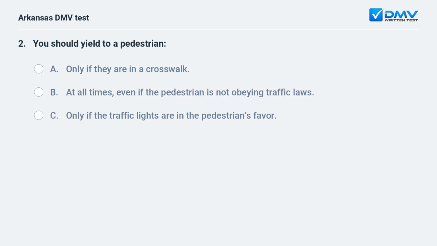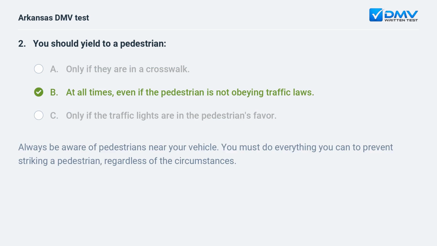You should yield to a pedestrian? A. Only if they are in a crosswalk. B. At all times, even if the pedestrian is not obeying traffic laws. C. Only if the traffic lights are in the pedestrian's favor. B. At all times, even if the pedestrian is not obeying traffic laws. Always be aware of pedestrians near your vehicle. You must do everything you can to prevent striking a pedestrian, regardless of the circumstances.